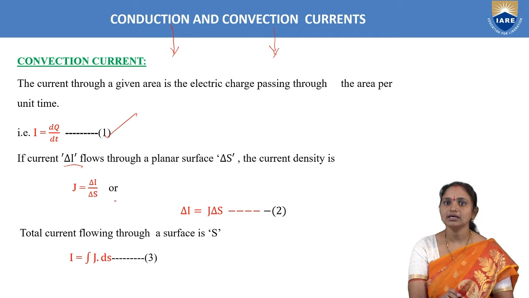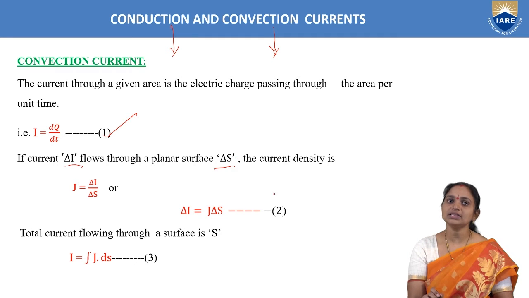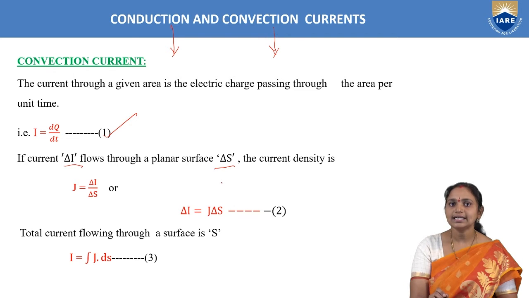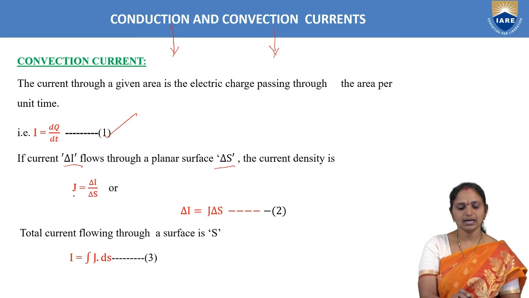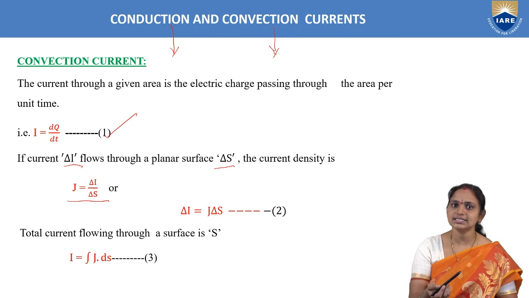Now the change in current, represented with del I, flows through a planar surface. The surface is represented with S, and it is a small surface area, so we represent it as change in S, del S. Then the current density, represented with the letter J, will be given as current per unit area. In general, to calculate any density we take the parameter per unit area. Here also the same thing.